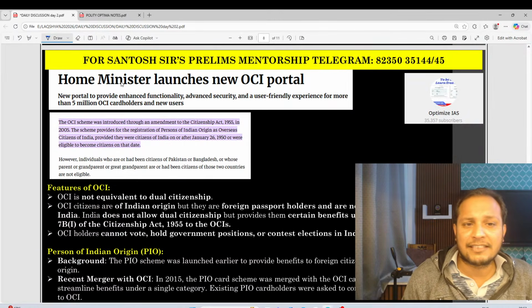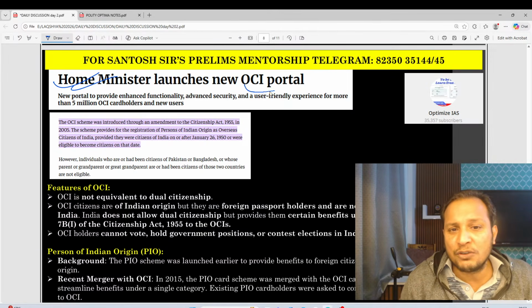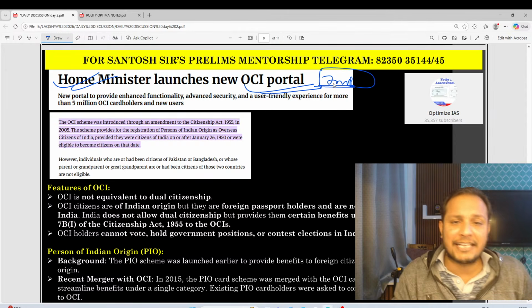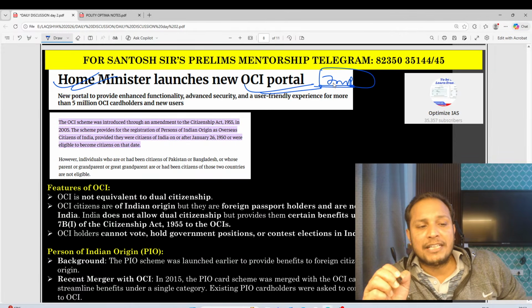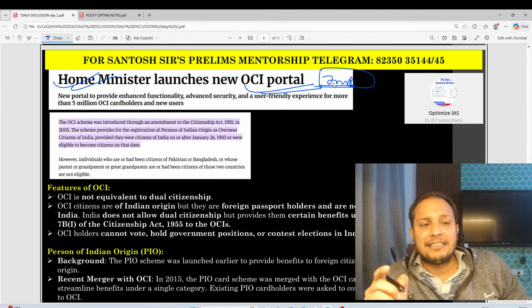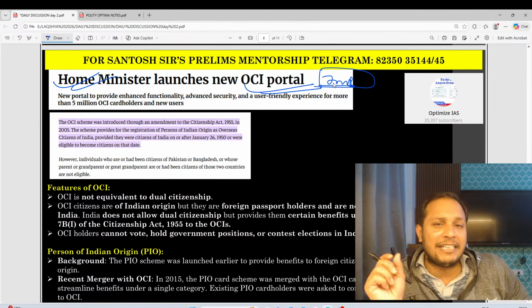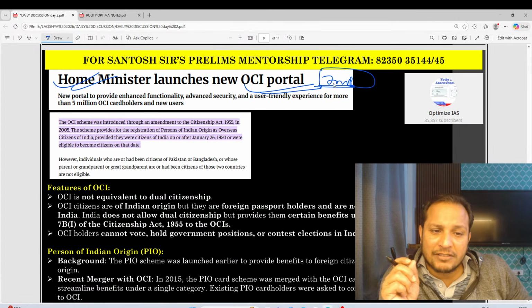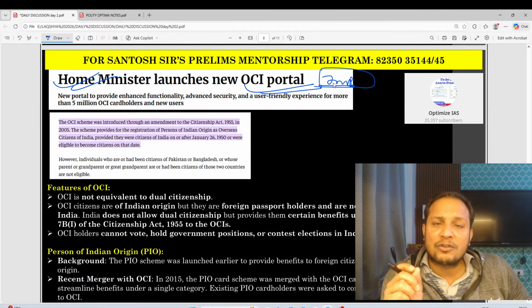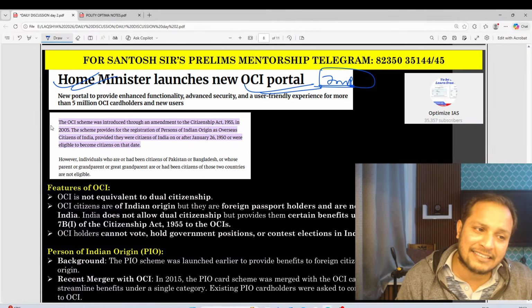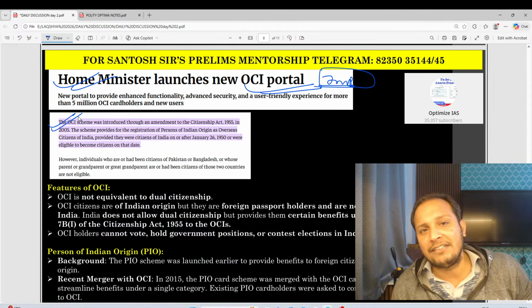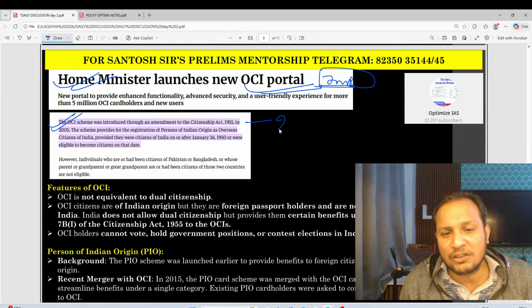Next, guys, Home Minister launches new OCI portal. This is again very, very important. What is OCI? OCI stands for Overseas Citizens of India. This was a scheme introduced in the year 2005, and this year it is completing 20 years.